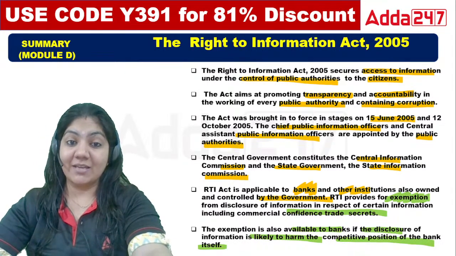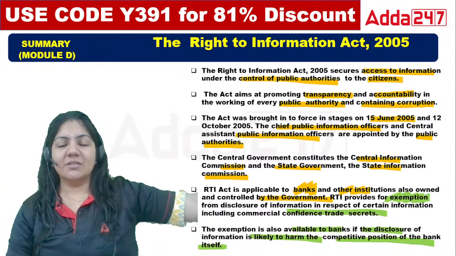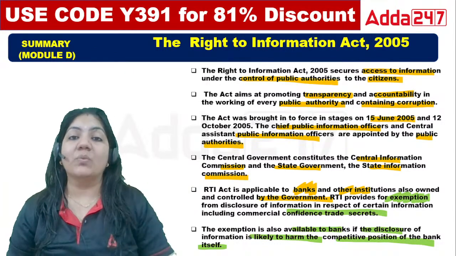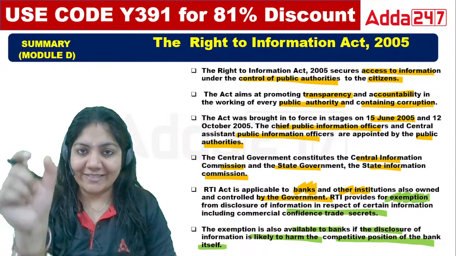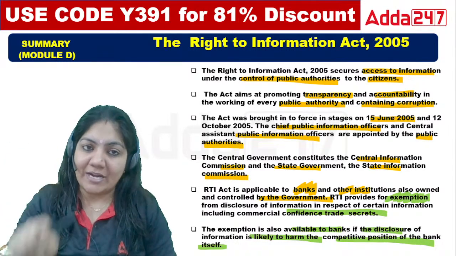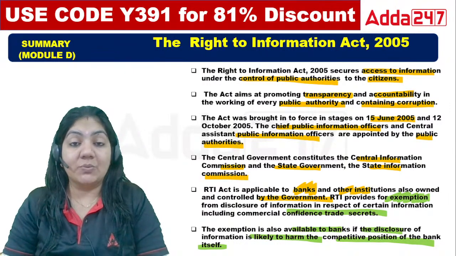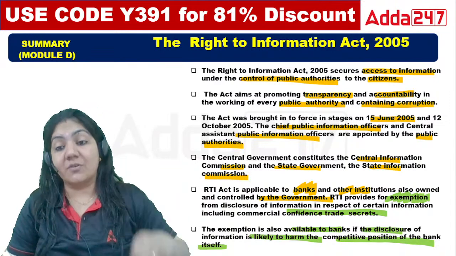It means, class, just like we can vote for a member, but we cannot vote for anyone. We can only appoint a person whose name is attached in the list. Same thing here: if we want information, we cannot get all the information.